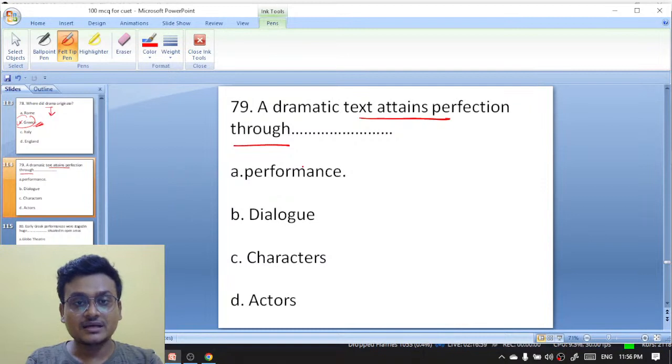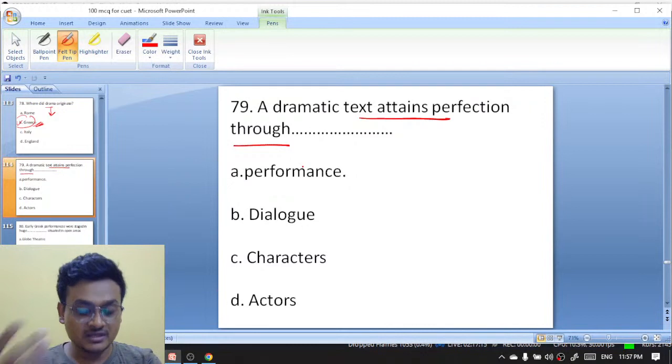A dramatic text attains perfection through dramatic text. Drama is to be staged. If a drama is to be staged, it's a kind of, if anyone is acting, okay.